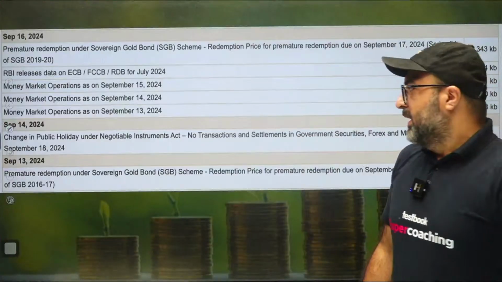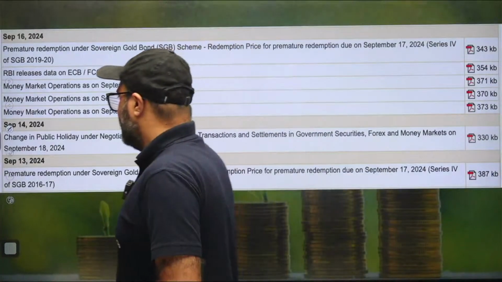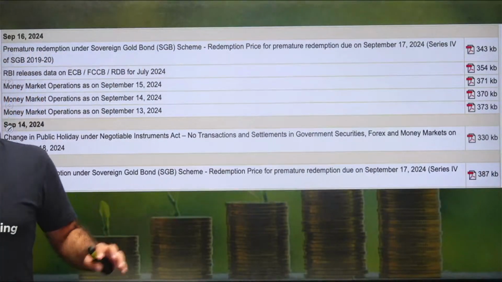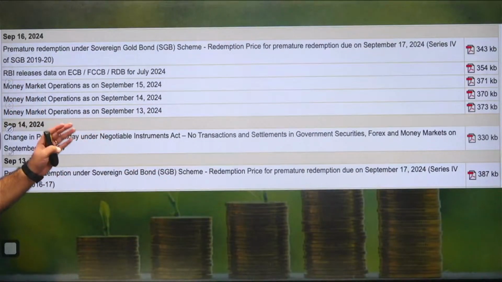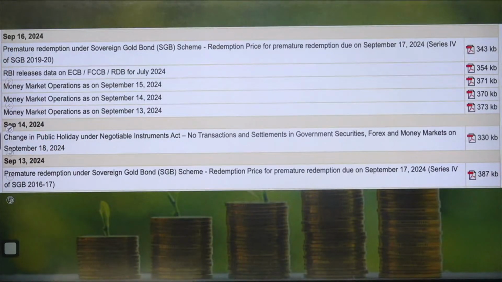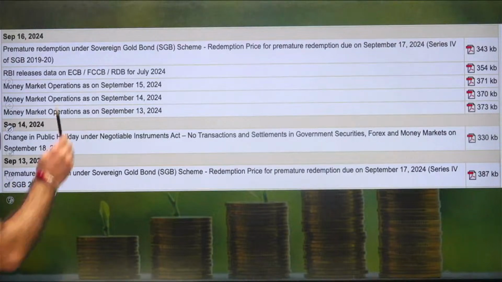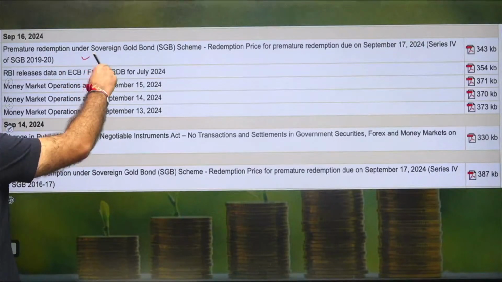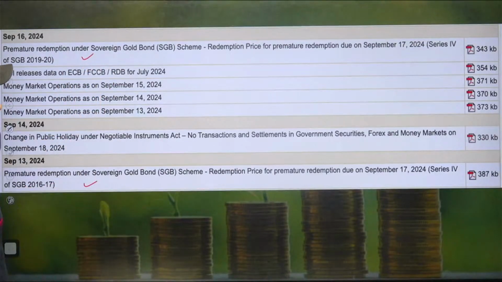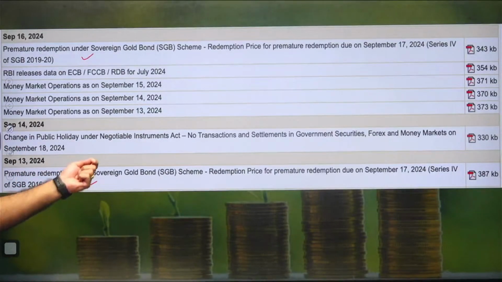If I start my discussion, I have taken a screenshot of the RBI press release. The moment you open the RBI website and click on the press release, this is the latest area which we are going to cover in today's session. If you check this closely, there is a news item, mentioned twice in the past 1 week, related to premature redemption under the sovereign gold scheme.